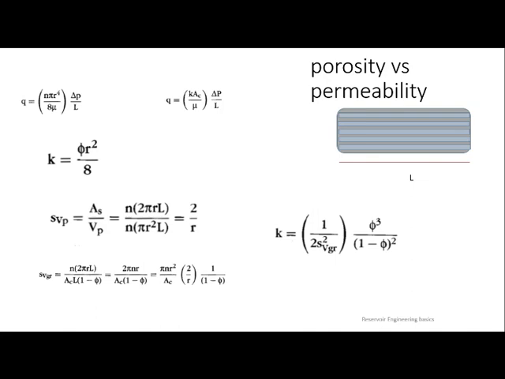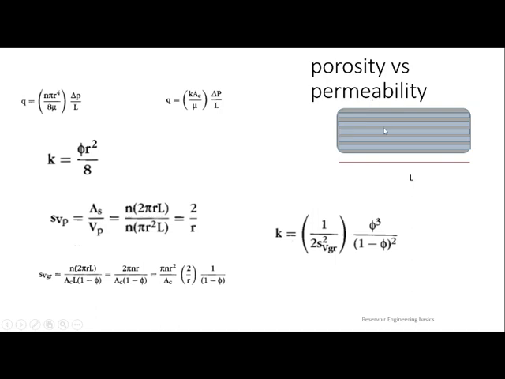Okay, let us come to the relationship between porosity and permeability. Finally, if anyone asks you the relation, this is the answer: K is equal to phi r square by 8. How did it come? It came from 2 formulas. One is Darcy's law, which is this one: Q is equal to K A by mu delta P by L.